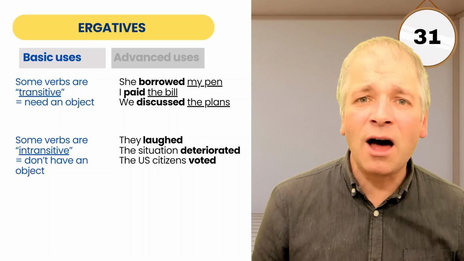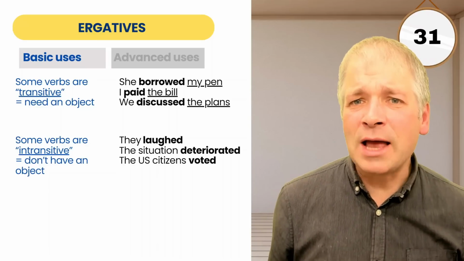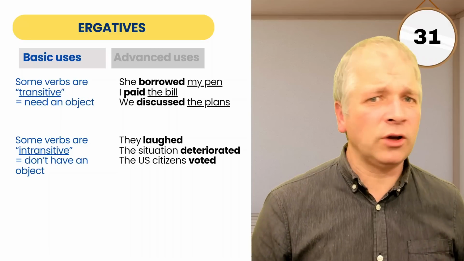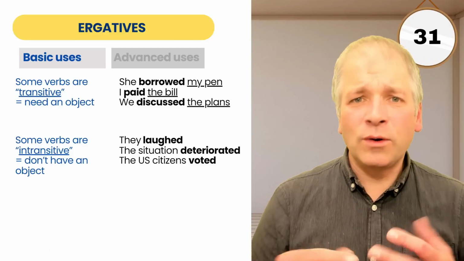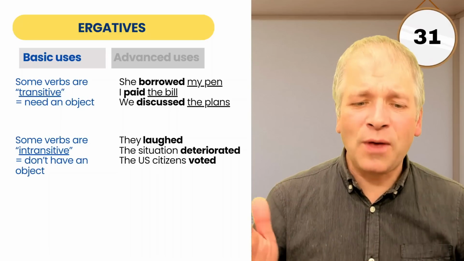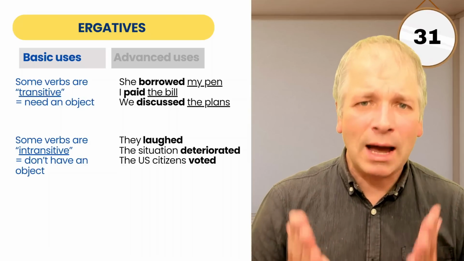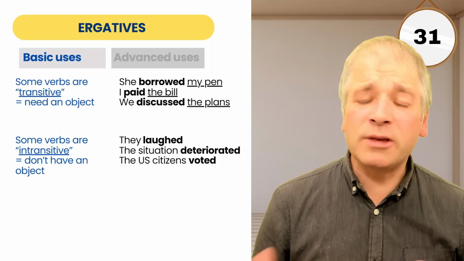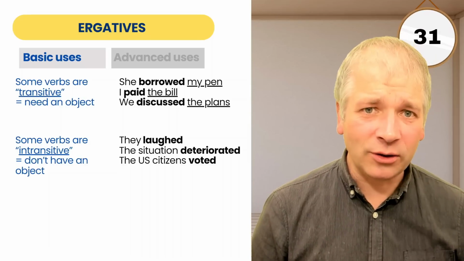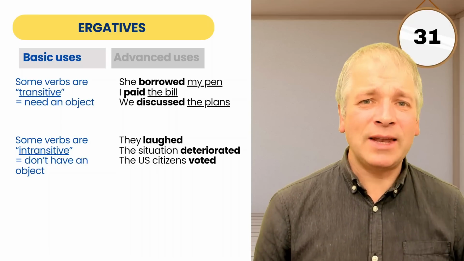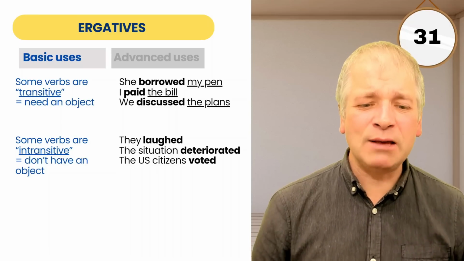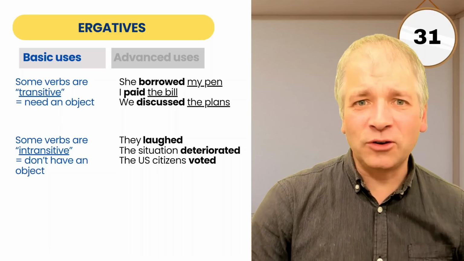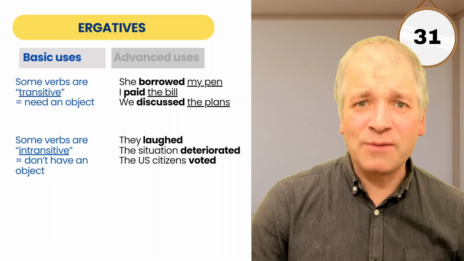For example, they laughed. We wouldn't say they laughed a book, they laughed a joke, they laughed with an object afterwards. It's just they laughed. We only need the activity here. Similarly, the situation deteriorated. Or, as is happening in the next few days after this video is released, the US citizens voted. These are intransitive verbs.